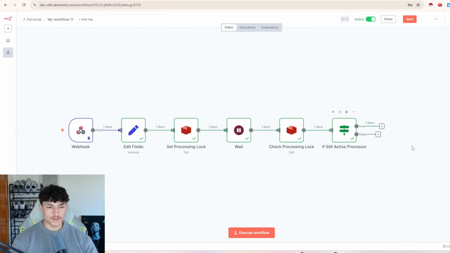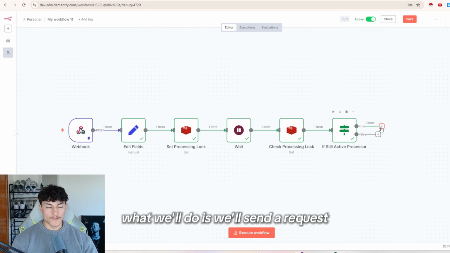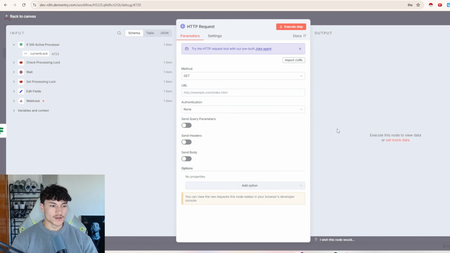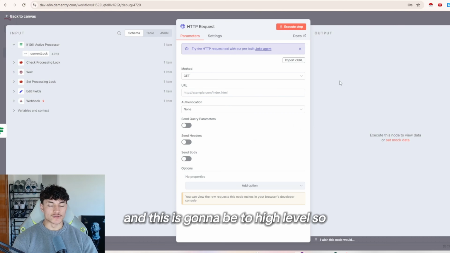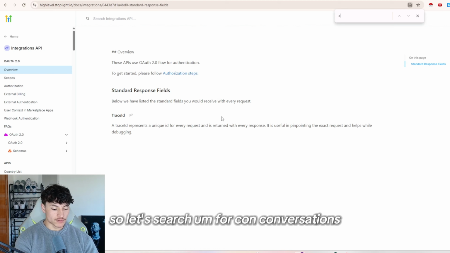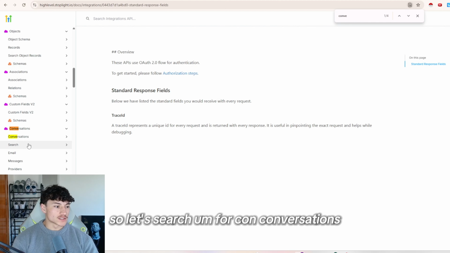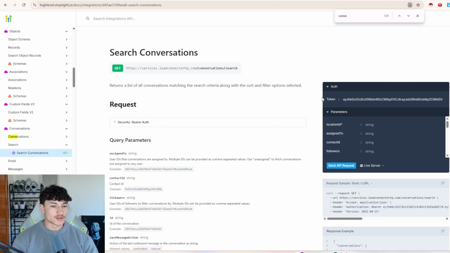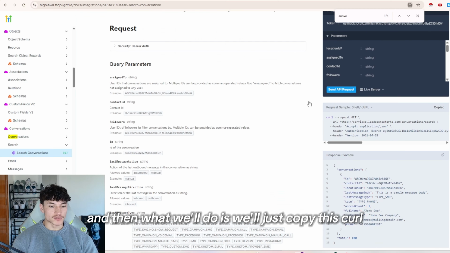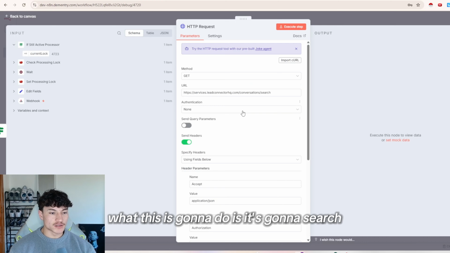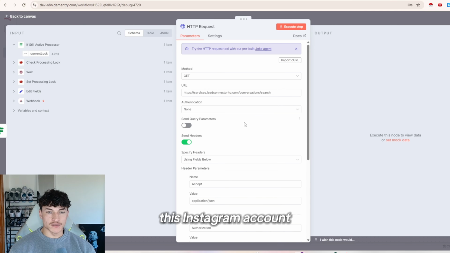And then so from here, what we'll do is we'll send a request. A request. And this is going to be to high level. So let's go to the documentation. So let's search for conversations. So this one right here, search conversations. And then what we'll do is we'll just copy this curl. I'll just click import here and then click import there. What this is going to do is it's going to search for the conversations from this Instagram account.